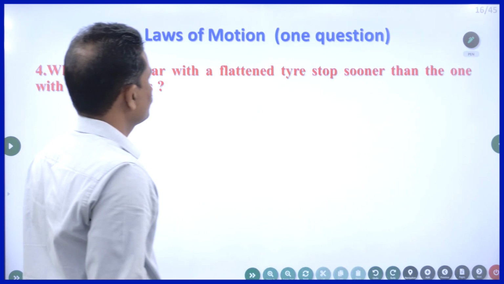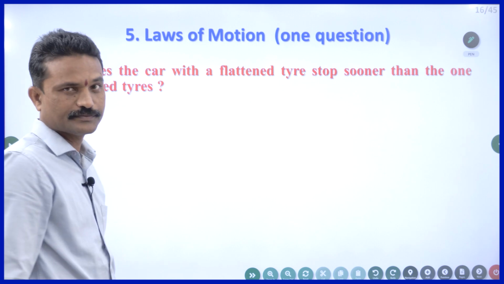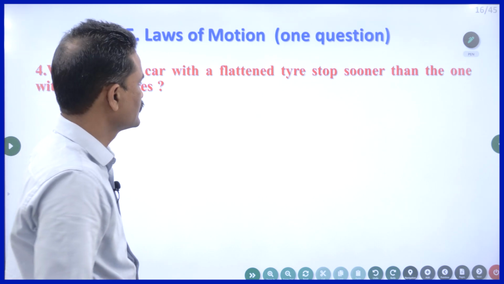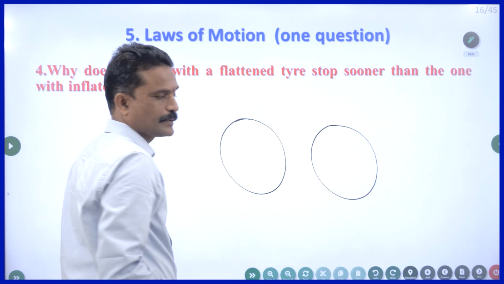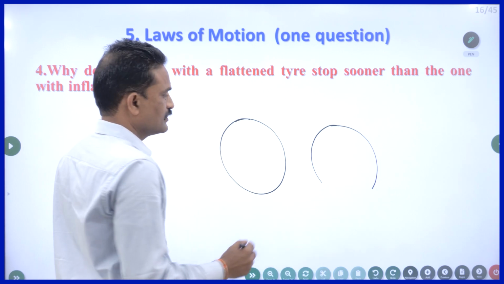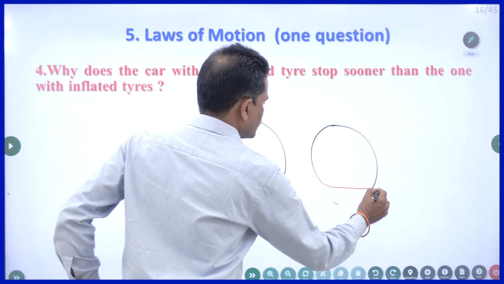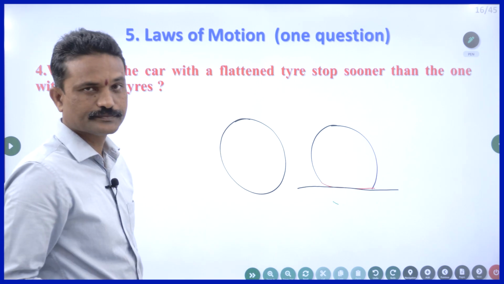Why does the car with a flattened tire stop sooner than the one with inflated tires? This also I explained. So these are the 2 tires of a car. Suppose in one car sufficient air is not there, then it gets flattened on the surface which touches the road.